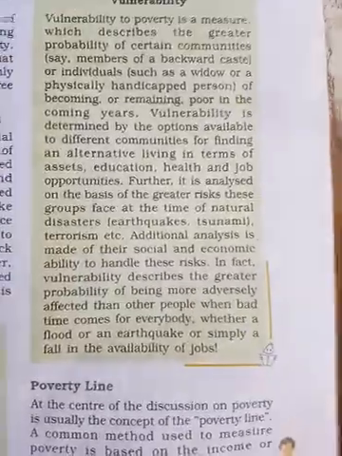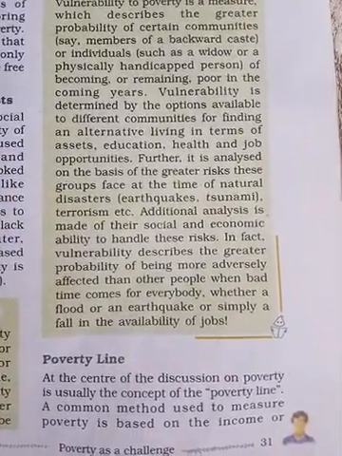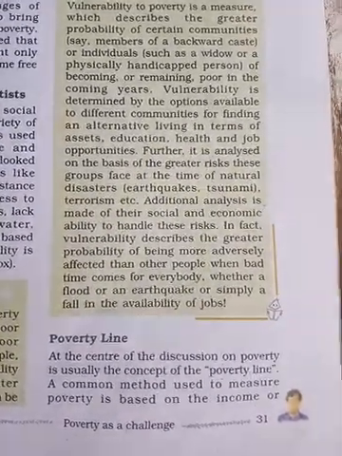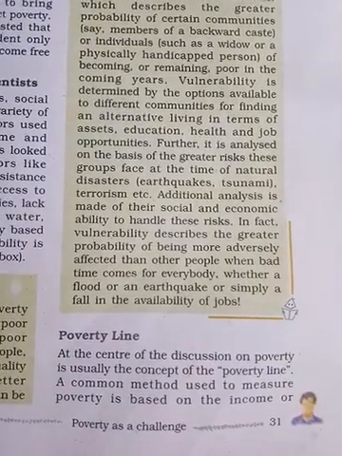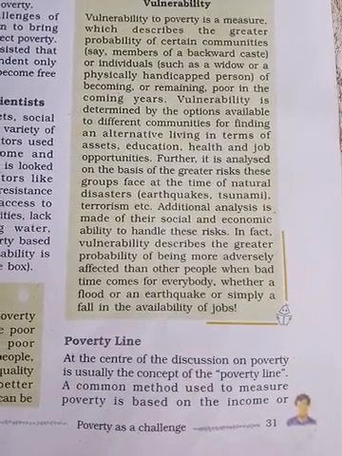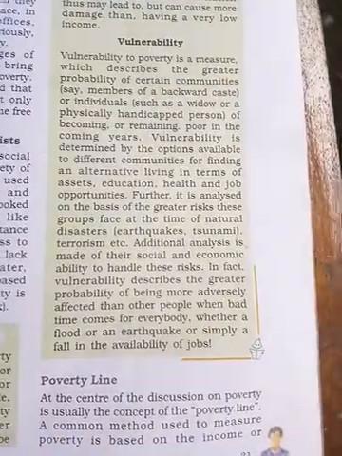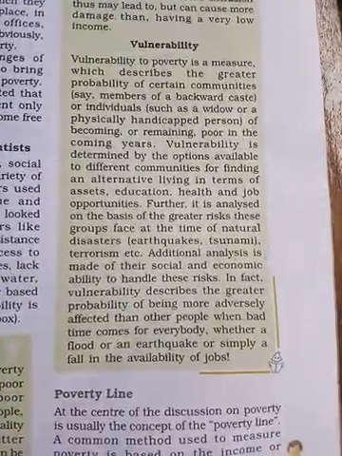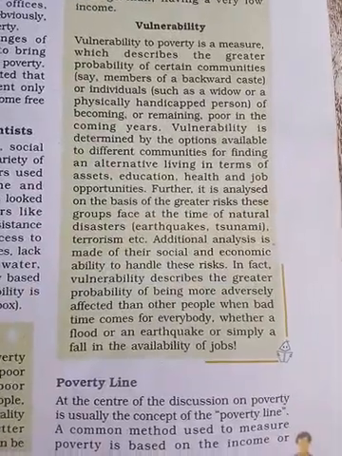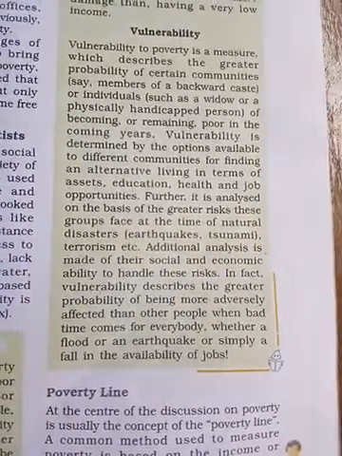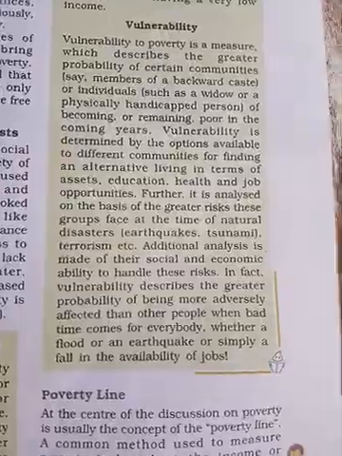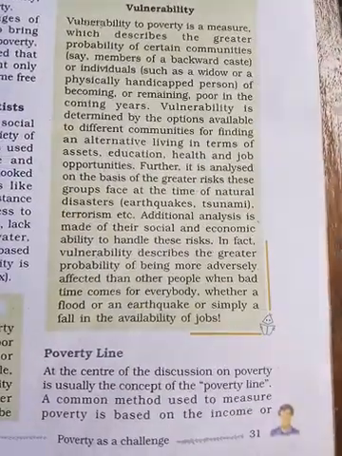So let us see the poverty line. What is the poverty line? At the center of the discussion of poverty is usually the concept of the poverty line. If their income is below this line, then they are poor. If it is higher than that line, then they are going to be rich.